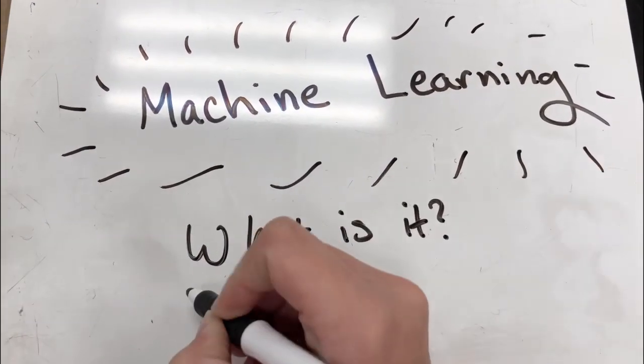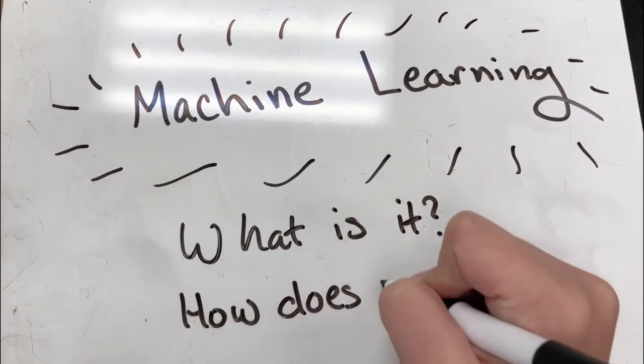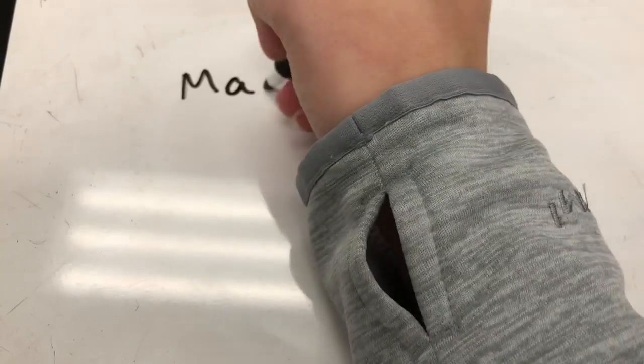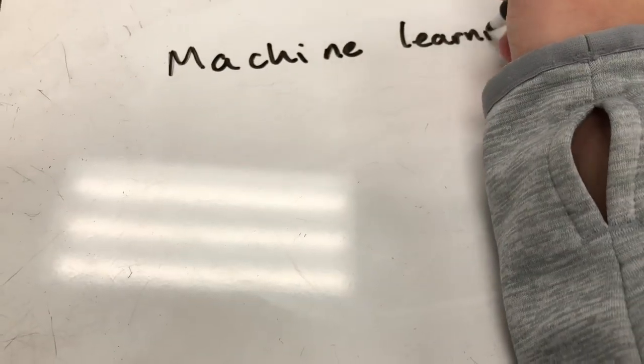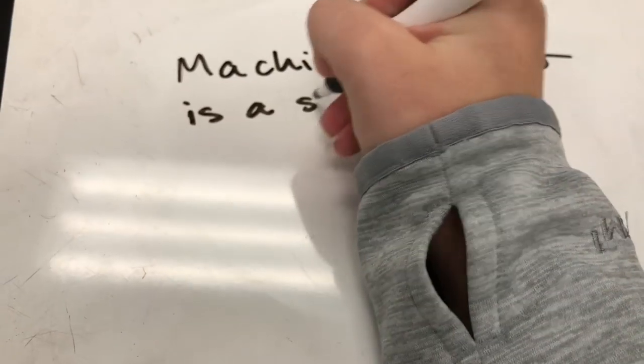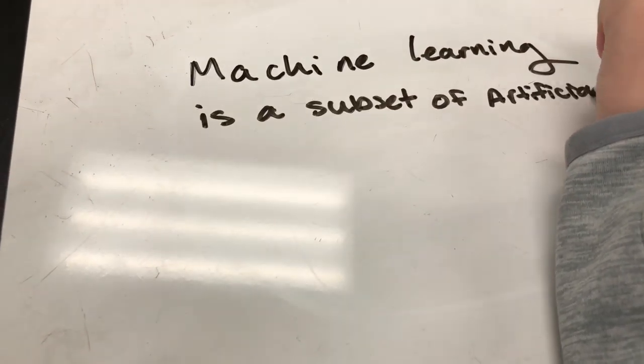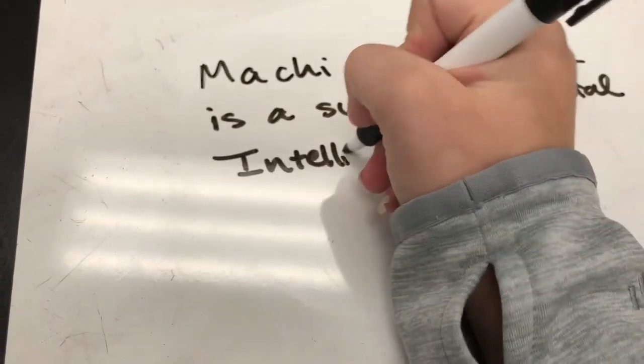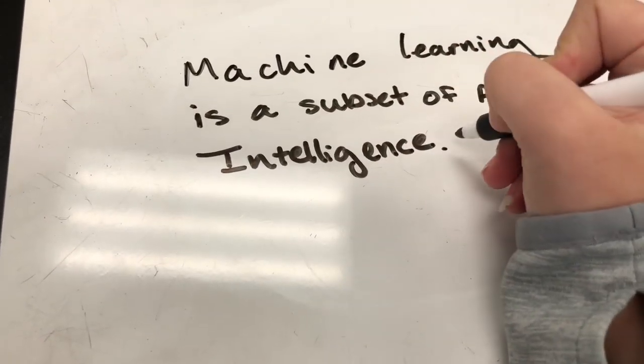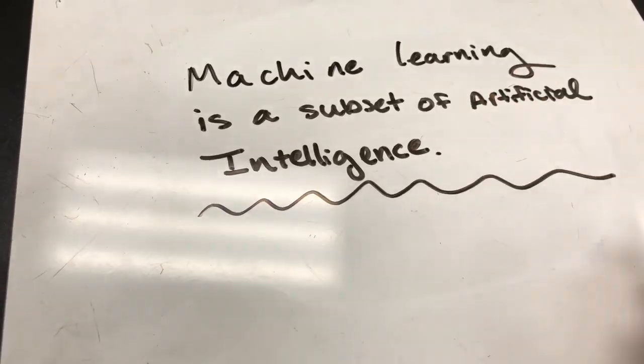Machine learning. What is it and how does it work? Machine learning is a subset of artificial intelligence. Artificial intelligence includes the application of machine learning. So what's the difference? Artificial intelligence refers to the idea that machines can carry out tasks smartly, versus machine learning, which is an idea based upon letting machines learn from given data.